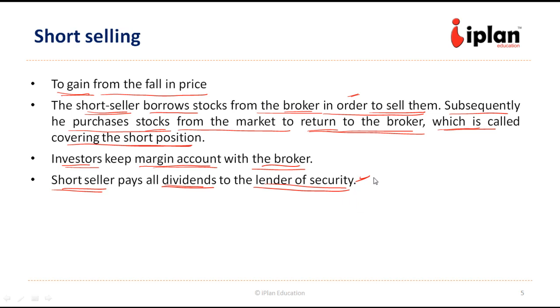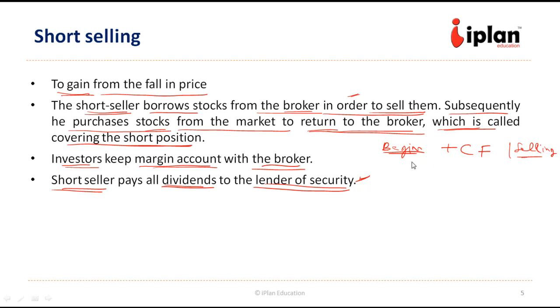Since the broker is lending the stock to the short seller and at the end of the period he gets it back, in the process he will lose the dividend. So that dividend has to be returned to him by the short seller. If we look at the cash flows, in the beginning there will be a positive cash flow when the short seller is borrowing the stock and selling the stock in the market. So it is a positive cash flow for him.